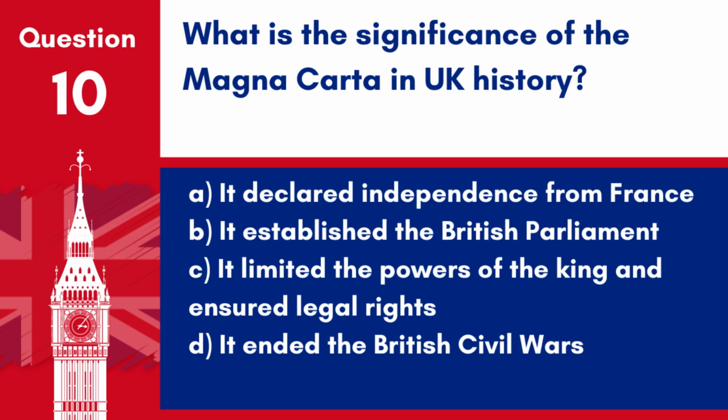Question 10. What is the significance of the Magna Carta in UK history? A. It declared independence from France. B. It established the British Parliament. C. It limited the powers of the king and ensured legal rights. D. It ended the British Civil Wars. Answer: C. It limited the powers of the king and ensured legal rights. The Magna Carta is significant in UK history for limiting the powers of the king and ensuring legal rights for the people.